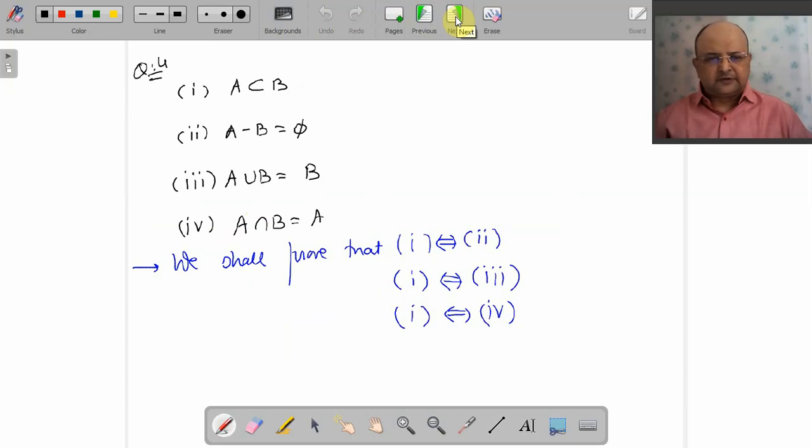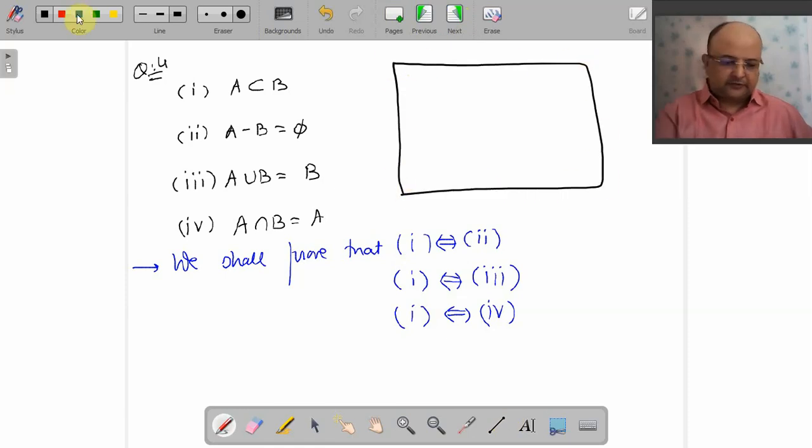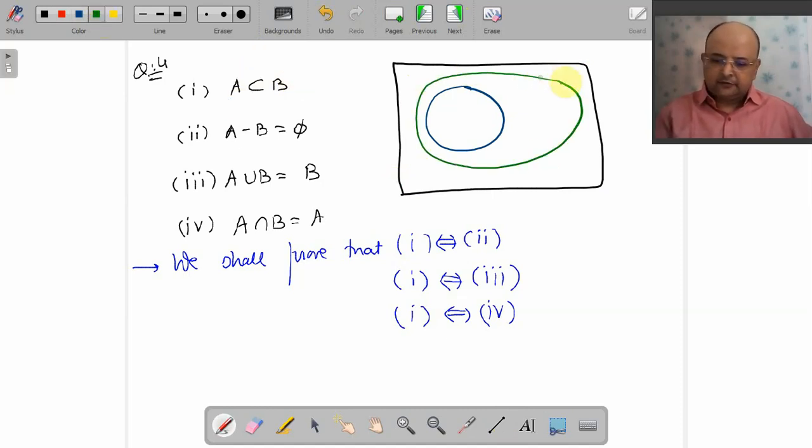You have never seen such a 6 marker. What do you want to prove? See, this is damn easy if you understand it through your Venn diagram. Come on, let's go for this. This is your A. What is your first condition? A is a subset of B. So this is your B. So let me call it B. This is your A. Now A is a subset of B.